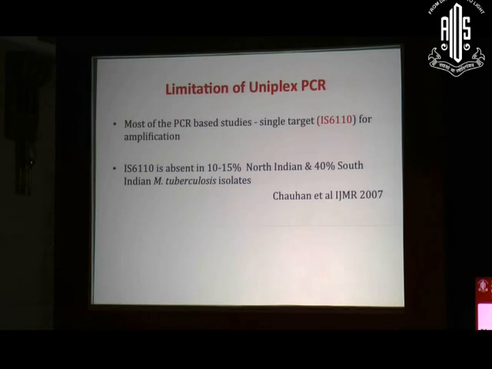So what are the limitations of uniplex PCR? Because we are using a single target, this single target could be missing in the mycobacterial genome, and we may have a false negative test. As I have already discussed, in most places in India, people are using insertion sequence because of its multiple copies present in the mycobacterial genome. But this insertion sequence is missing in 10 to 15% of North Indian isolates and as high as 40% of South Indian Mycobacterium tuberculosis isolates. So if we are using only a single target, there are chances that we may miss a few cases, and they may be given as falsely negative for Mycobacterium tuberculosis.